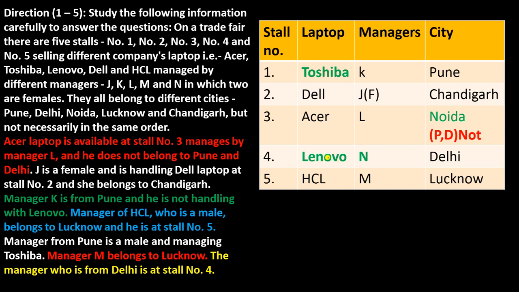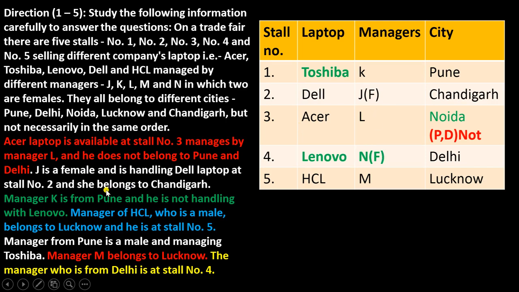Okay, now you have to find that in the question it is saying that there are 2 females. We know the first one, that is J. So you have to find the other one. Now who is the other female? That is N. Okay, and how will you identify? You have to read the instruction again, that this Acer laptop is managed by the manager L and he is a male. This is L.